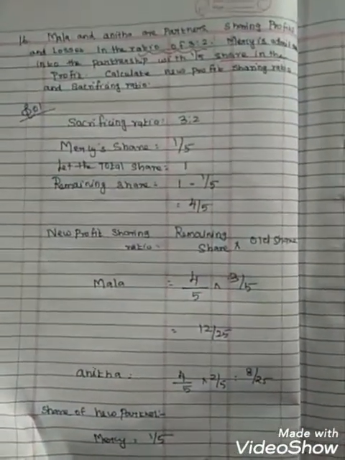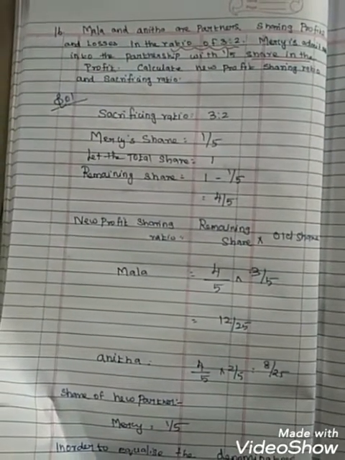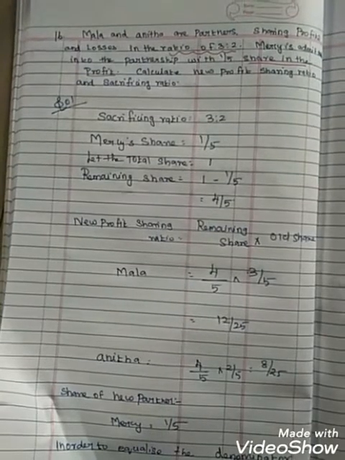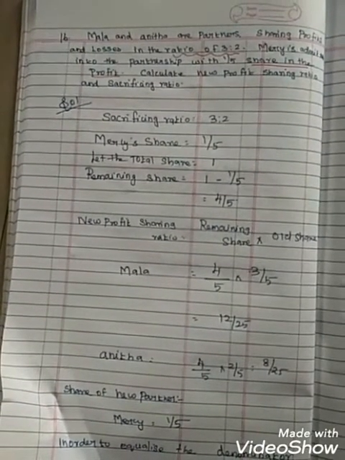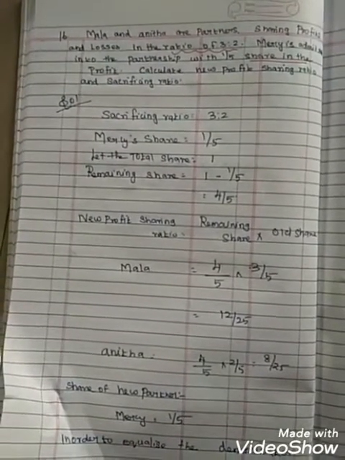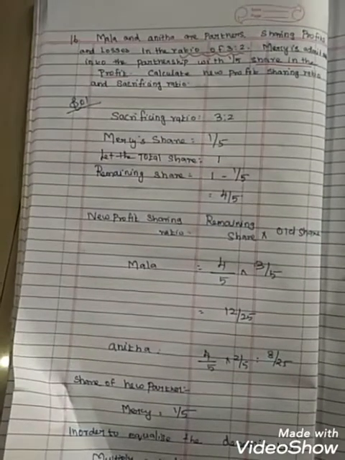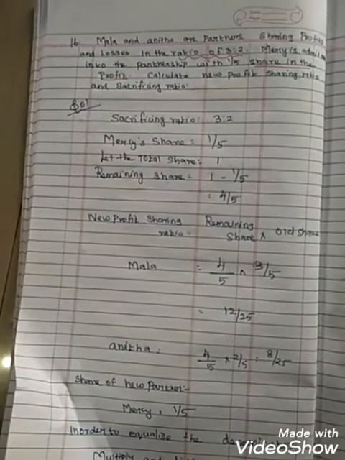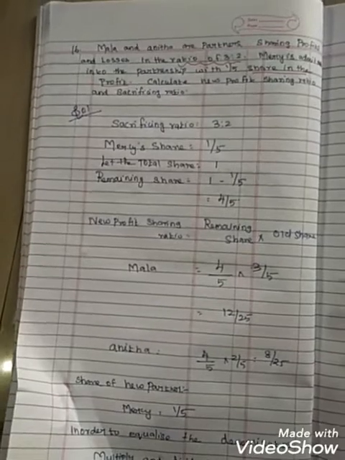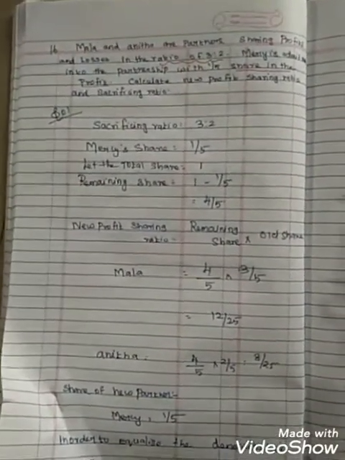Mala and Anita are partners, sharing profit and losses in the ratio of 3:2. Mercy is admitted in the partnership with 1/5 share in the profit. Calculate the new profit sharing ratio and sacrificing ratio. In this sum, the sacrificing ratio value is not given, so the sacrificing ratio is equal to the old ratio, 3:2.